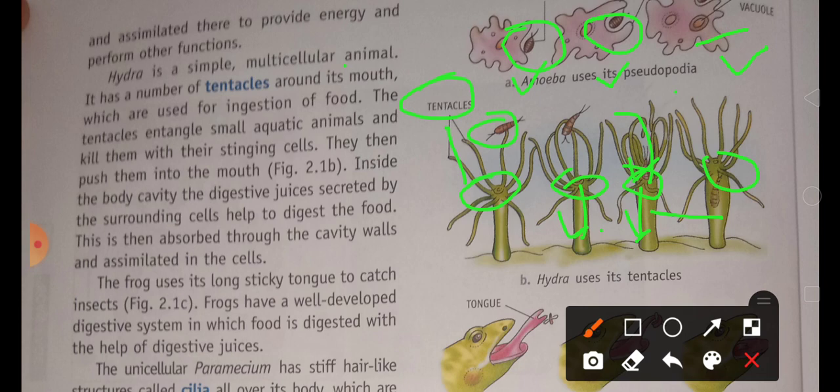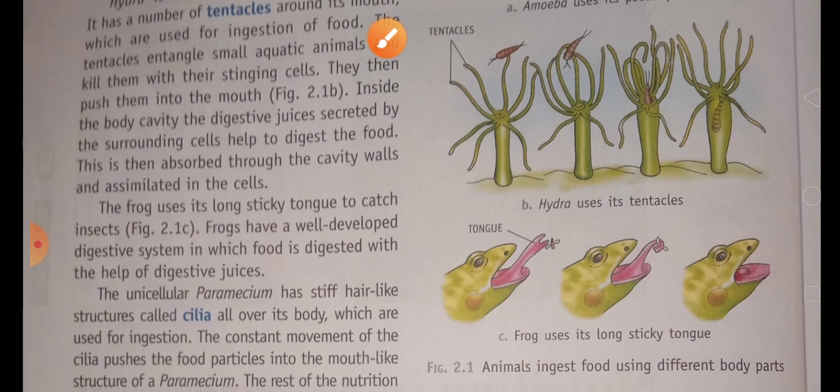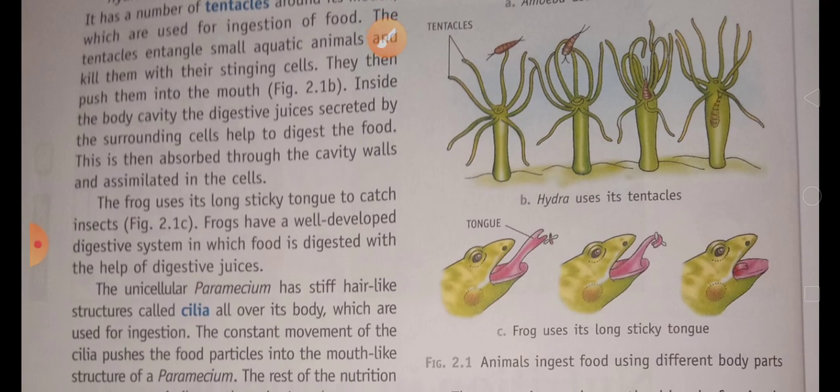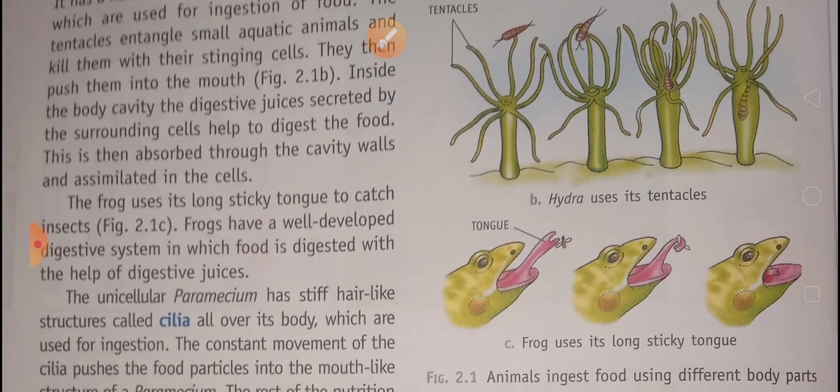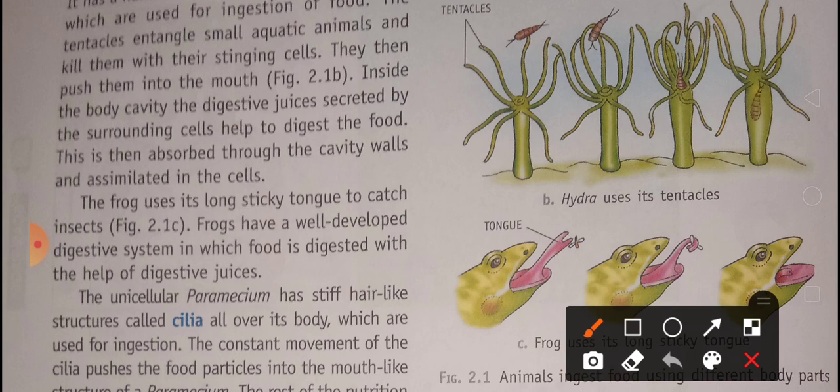Like this, we can see a frog uses its long sticky tongue to catch insects. As you know, a frog has a long sticky tongue. Why does it have a long sticky tongue? Because it uses it to catch the insects. And the frog has a well developed digestive system in which food is digested with the help of digestive juices.